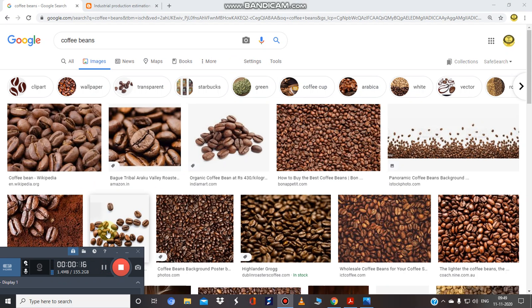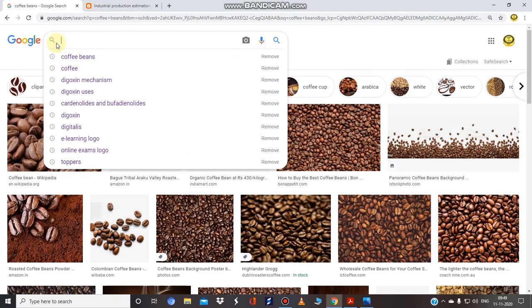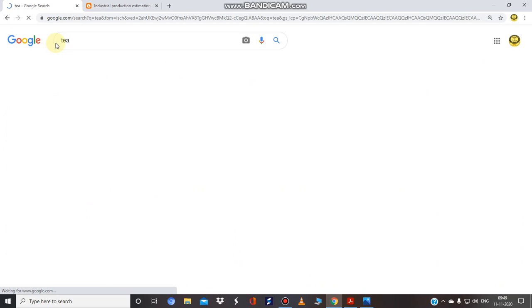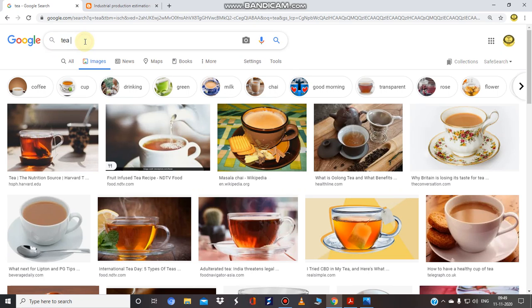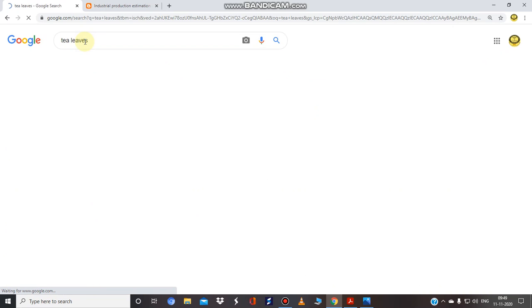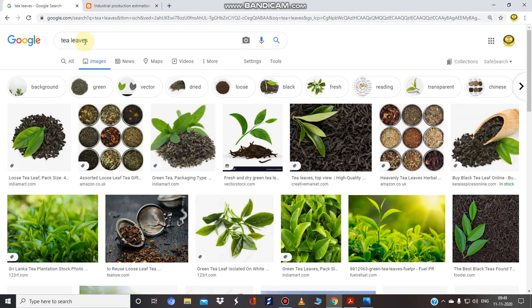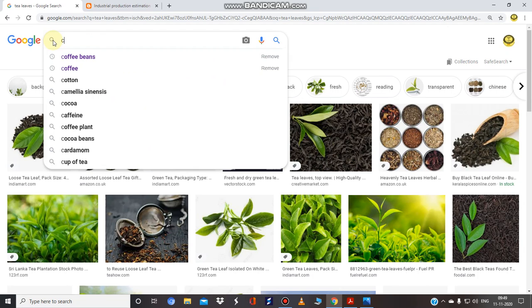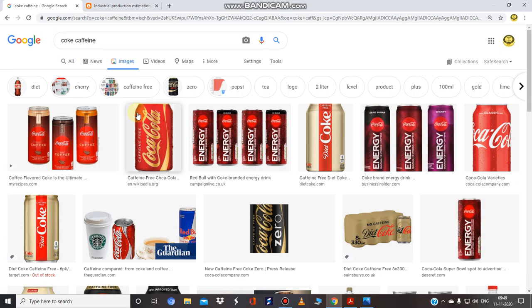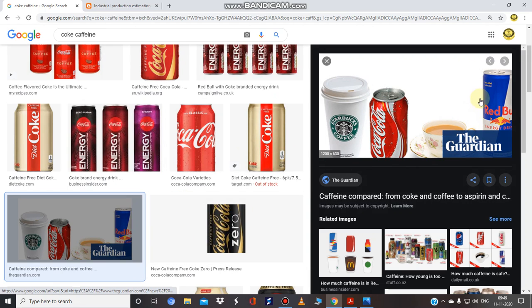Yes, you are all right. These are coffee beans, a very rich source of caffeine, as well as tea. We will talk about the tea leaves. Tea leaves are a very important source of caffeine, and we know that in coke also we find caffeine. So there are different types of beverages from which we obtain caffeine, and different types of energy drinks are also available, right? These are very famous energy drinks which contain caffeine.